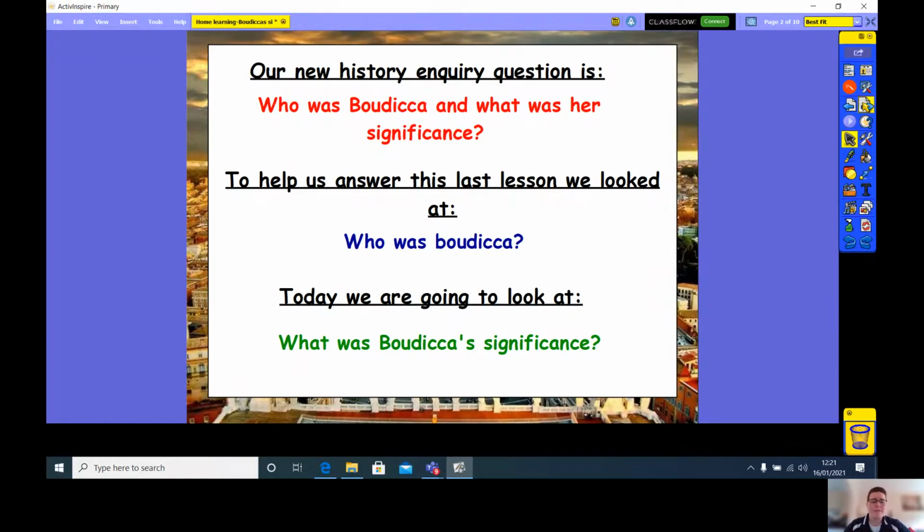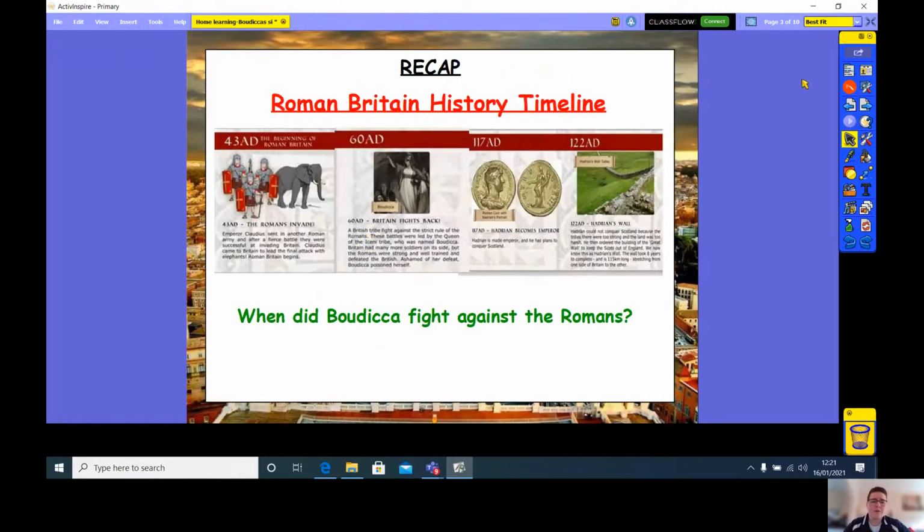Last lesson, we found that Boudica fought against the Romans some years after the Romans invaded England initially. Okay, and here we can see it. She fights back in 60 AD, and we also learnt that it was before Hadrian and Hadrian's Wall. So it was in between those two events that we have looked at previously.